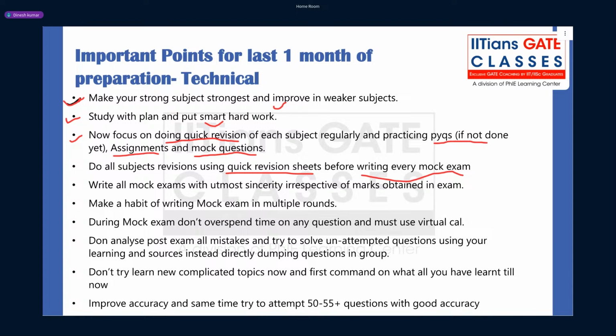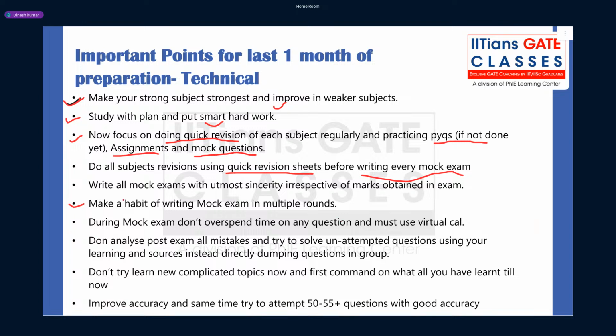So during exams, you will be able to find out how much you remember and how much you do not remember during the pressure situation. Okay, so keep revising, but do not spend too much time in reading. That's what we never suggest in the last 1 month, because the approach should be more on the practice side now.